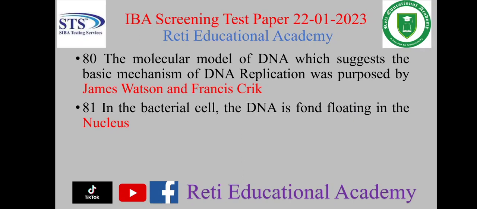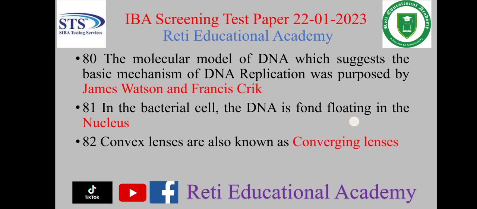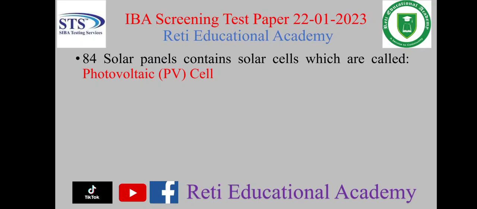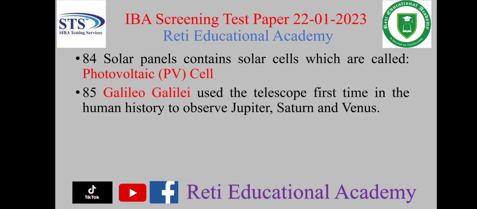Question number 81, in the bacterial cell, the DNA is found floating in the nucleus. Question number 82, convex lenses are also known as converging lenses. Question number 83, the light sensitive part of the eye is retina. Question 84, solar panels contain solar cells which are called photovoltaic PV cells. Question number 85, Galileo Galilei used the telescope for the first time in human history to observe Jupiter, Saturn and Venus.